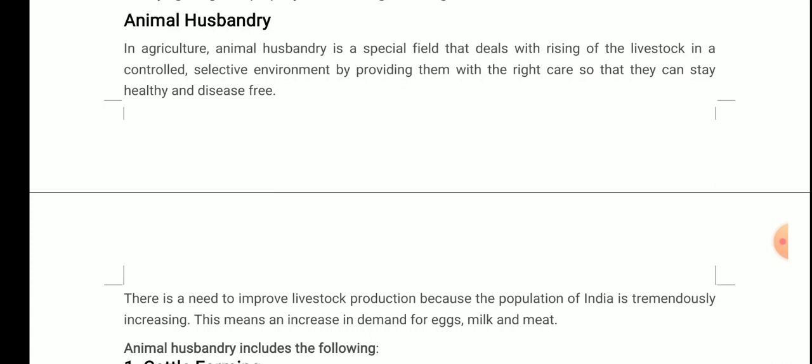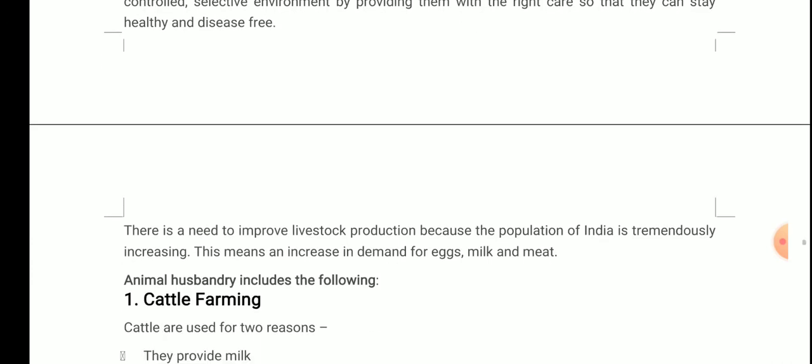Now we'll talk one by one about what animal husbandry includes. First one is cattle farming.